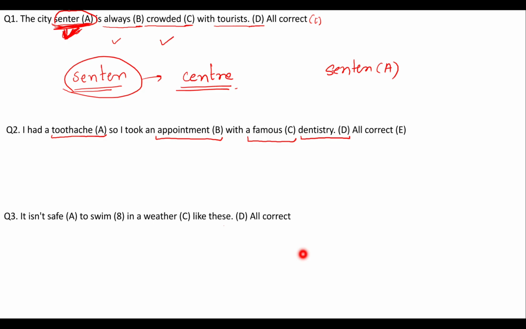The first thing is I had a toothache ka spelling is right. Okay, toothache spelling is right. So I took an appointment, spelling is again right. Appointment with a famous, spelling is again right. Dentistry का spelling बराबर है, but here it is not making sense. The word used here is inappropriate. So here what should be the word in the place of dentistry? I had a toothache, so I took the appointment with a famous dentist.